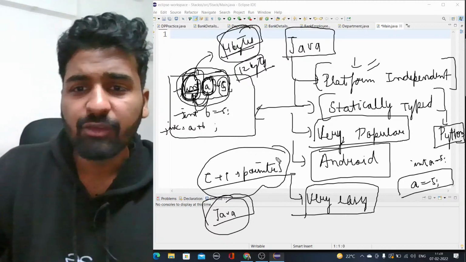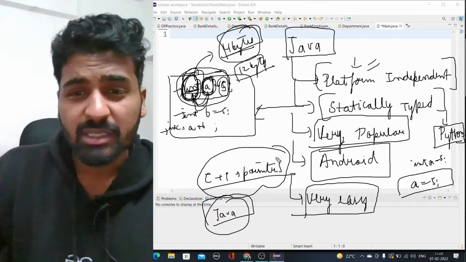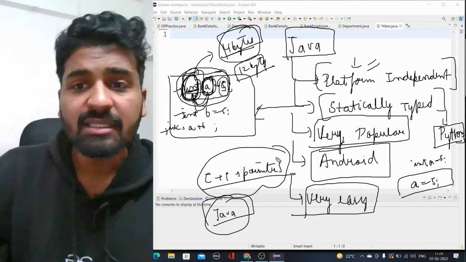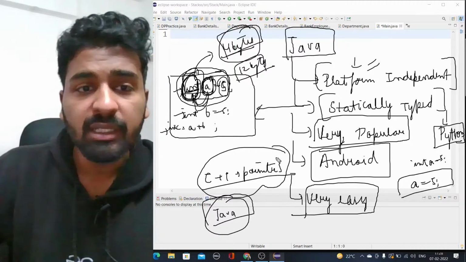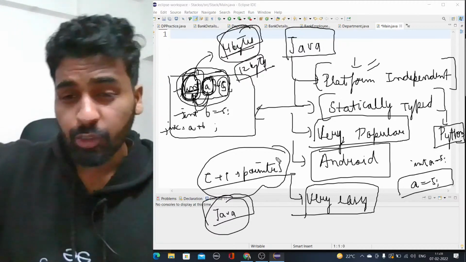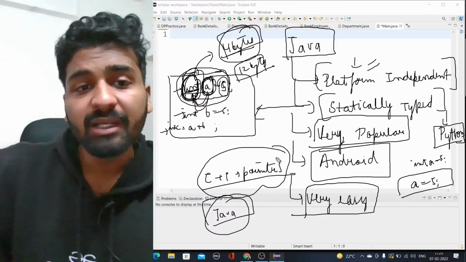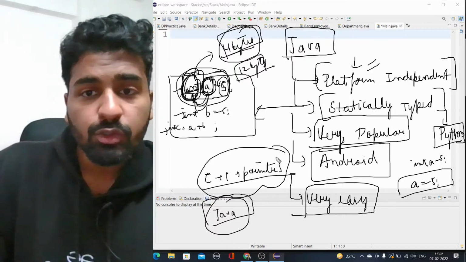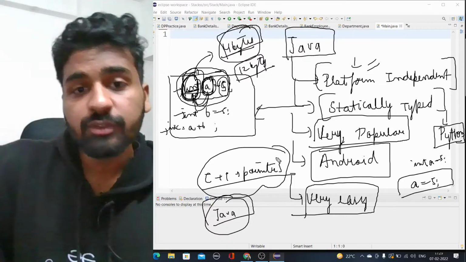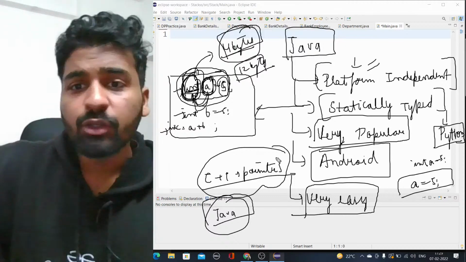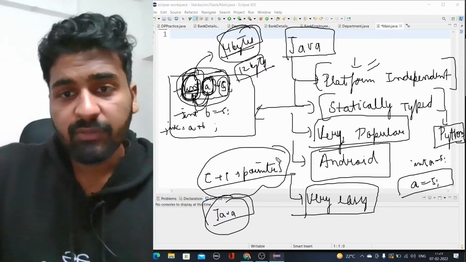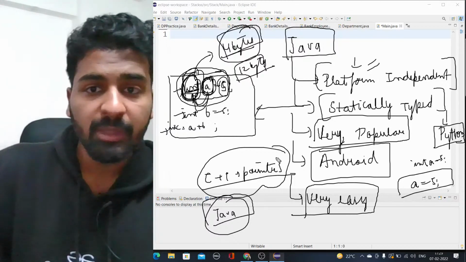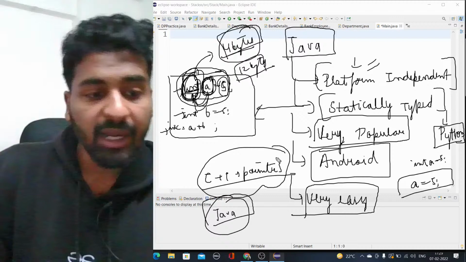Don't think that it doesn't have a future like languages like Python. Everyone is saying that Python has a future, but I'll say learn any language, learn it properly, because in your whole career you are going to use different languages. Just the syntax is going to be different. But for the starting language, if you want to choose a language where you have a lot of scope. A language like C++ cannot be used in web development. It is used in games development only, but not in a company where you are just doing web development. So that is the case.